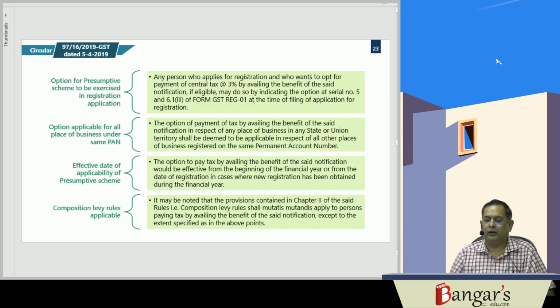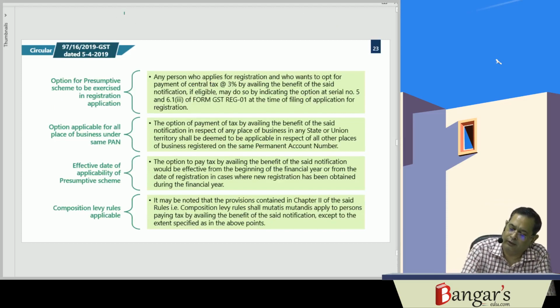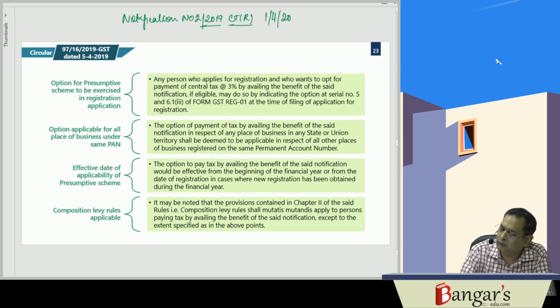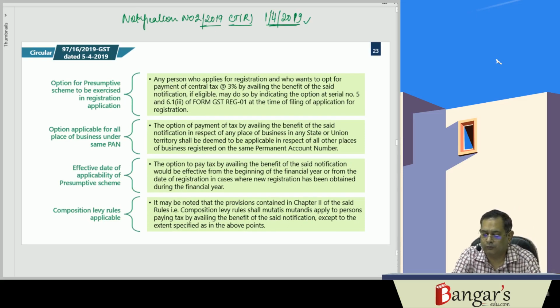Earlier, this was covered in notification number 2/2019 central tax rate, applicable from 1/4/2019. At that time a circular was issued explaining the benefit of the scheme.